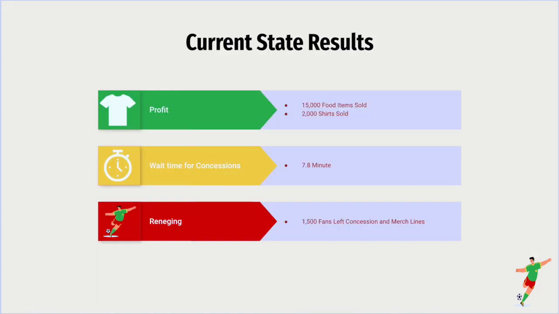These are the results of a simulated current state of the stadium. 15,000 food items were sold, along with 2,000 shirts. The average wait time for concessions was 7.8 minutes in the current state, and 1,500 fans left the line at concessions and merchandise stands because the line was too long. In other words, they reneged from the line. The current state does line up with the historical data and shows low profit and excessive waiting time.